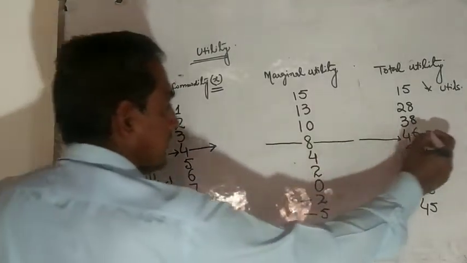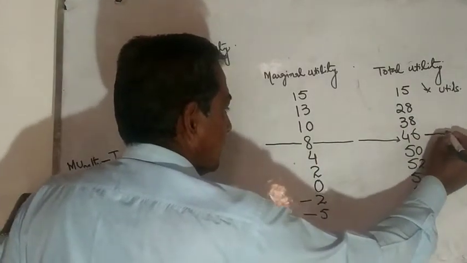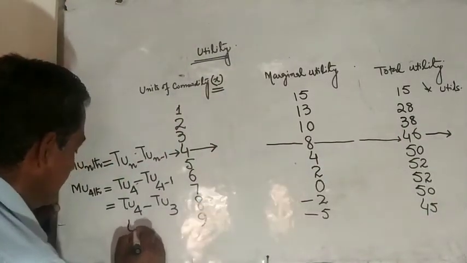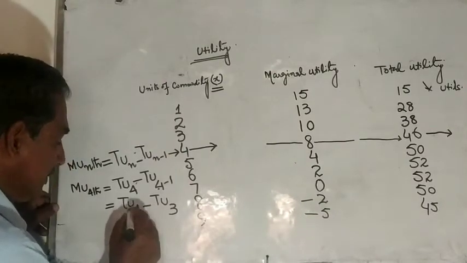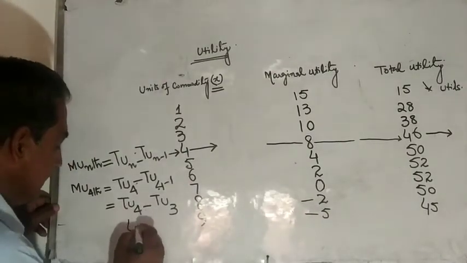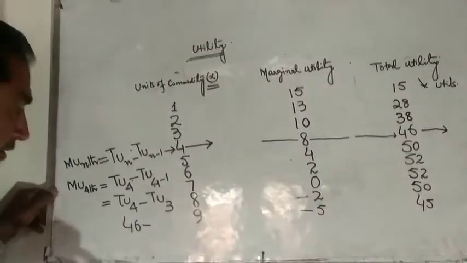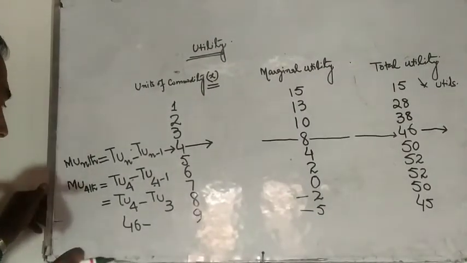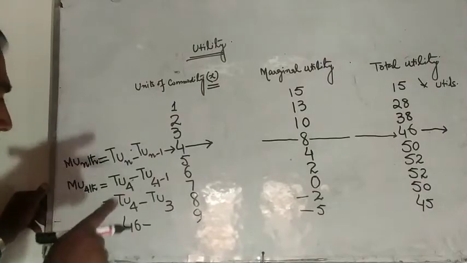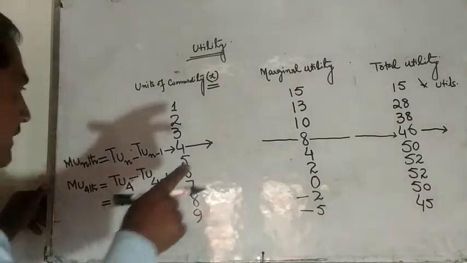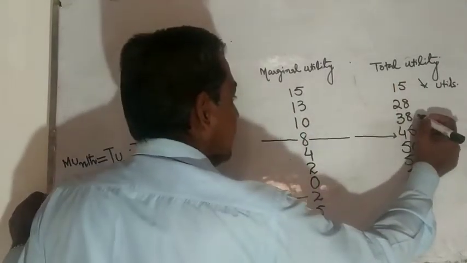It is 46. The value of TU4, total utility of fourth unit of commodity X, is 46, and total utility of third unit is 38.